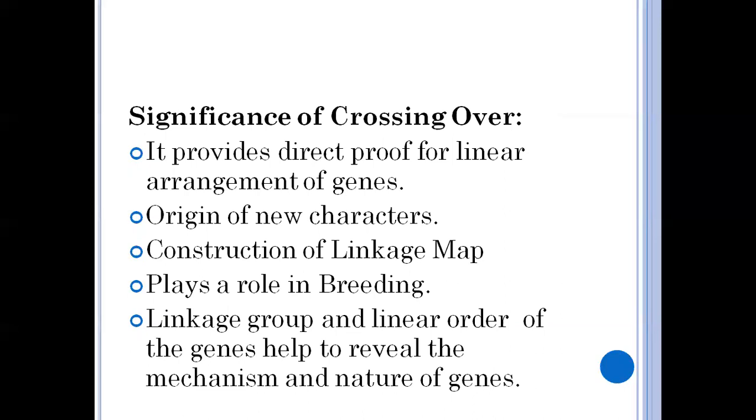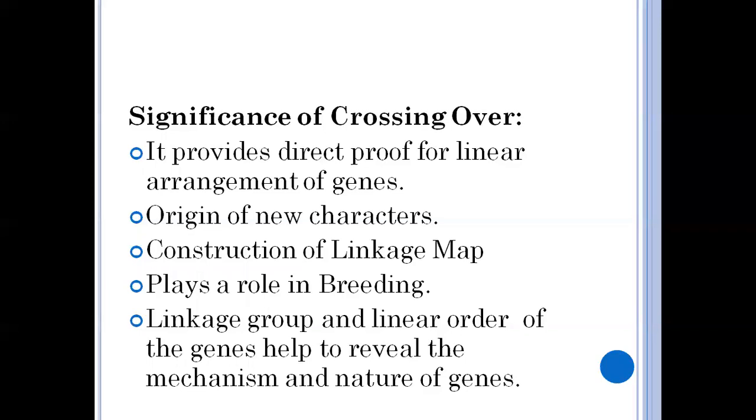Next, what is the significance and importance of crossing over? It provides direct proof for the linear arrangement of the genes. Through crossing over, the homologous segments are interchanged, so new combinations are formed. It leads to genetic variations. Crossing over is also useful to construct linkage maps. It also plays an important role in breeding, producing new varieties.